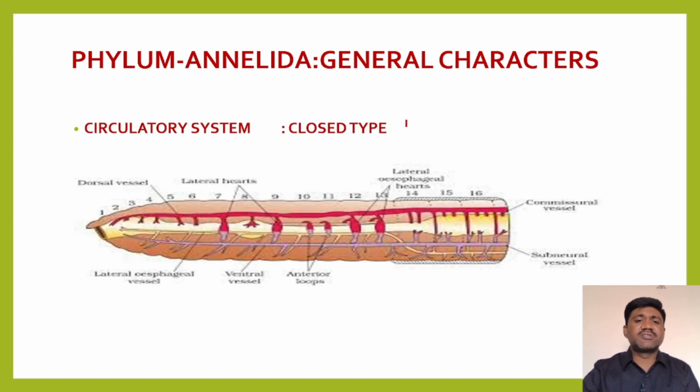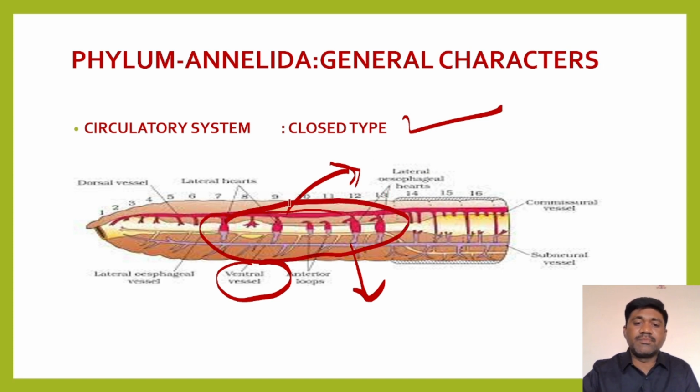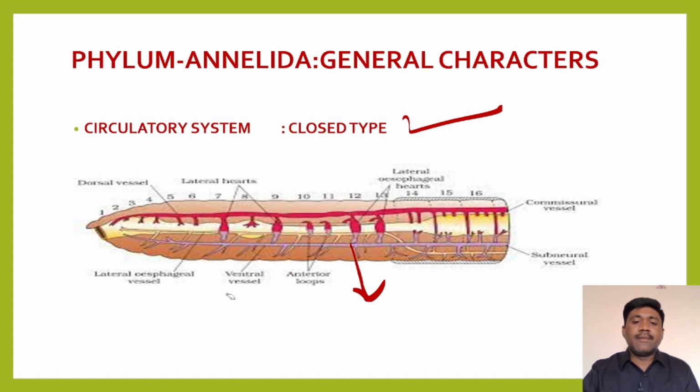Circulatory system: a closed type of circulatory system is there. Here we can observe the dorsal and ventral vessels. Look at this: this blue line is a tube, the ventral vessel, and this pinkish line is the dorsal vessel. These are the blood vessels. Both blood vessels are connected by some lateral vessels. Blood travels only in these vessels, in the dorsal vessel, the ventral vessel and the lateral vessels. Since blood is traveling in closed vessels, it is called a closed type of circulatory system.